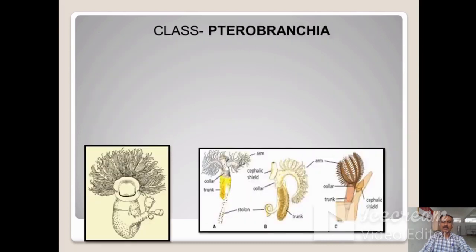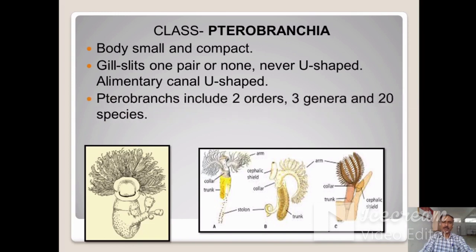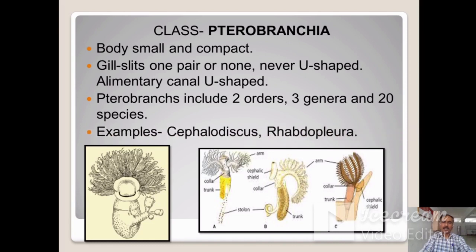This is the second class, that is class Pterobranchia. In these animals, the body is small and compact. Gill slits one pair or none, never U-shaped. Alimentary canal is U-shaped. Pterobranchs include 2 orders, 3 genera, and 20 species. These are the examples: Cephalodiscus and Rhabdopleura.